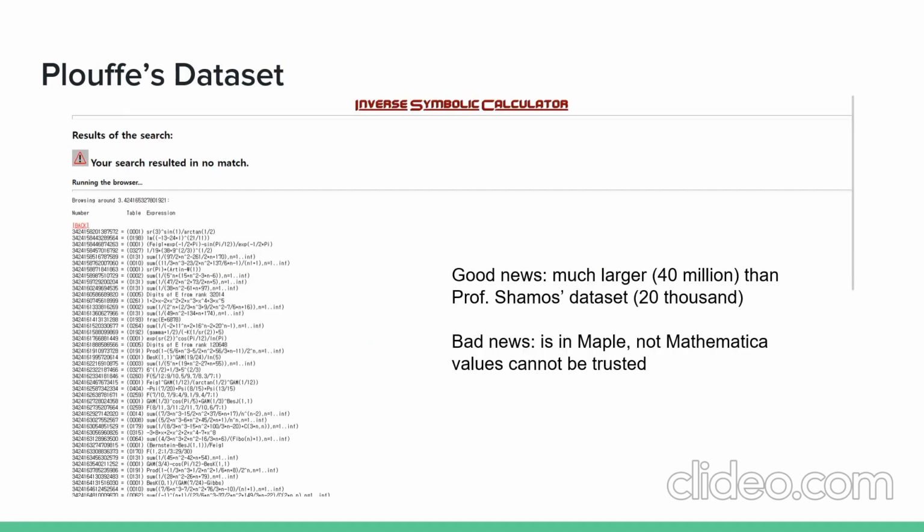There was also another dataset of mathematical expressions which we could use. It is created by a Canadian mathematician named Simon Plouffe and contains much more data than Professor Shamos' dataset. But the main drawback is that it is not in Mathematica but in Maple, and conversion is required. Also, there is a problem that the decimal points are randomly located.